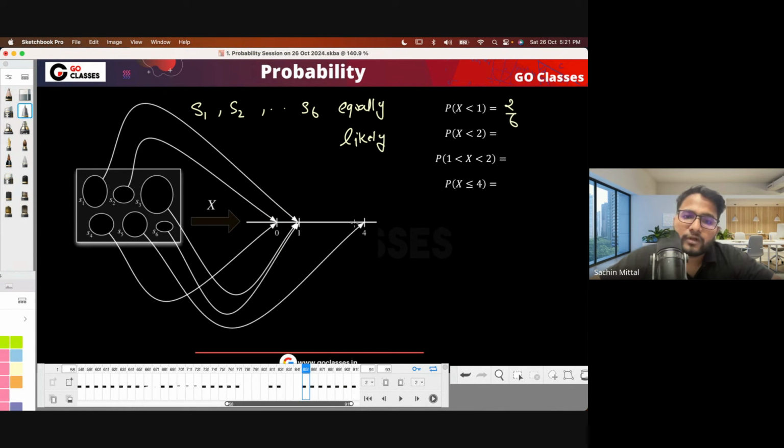X less than 2. So I think these are the 1, 2, 3, 4, 5 items. So 5 by 6 is the answer. X is between 1 and 2. I think between 1 and 2 there is nothing, so 0, right? Less than or equal to 4, all, right? So it is 6 by 6, it is 1. Is this fine? Because everything is equally likely. Okay.